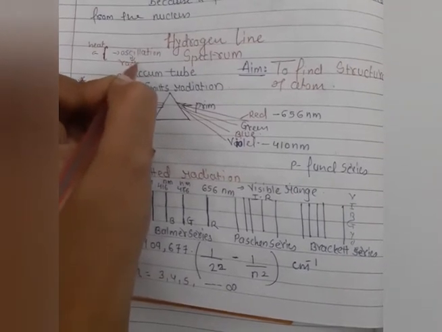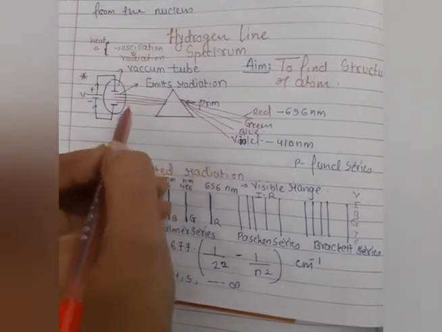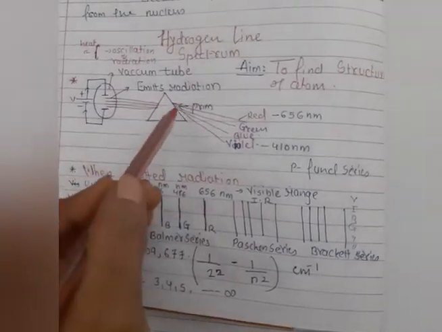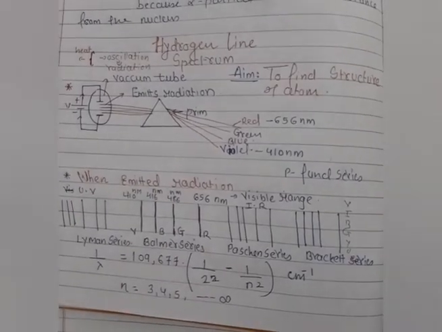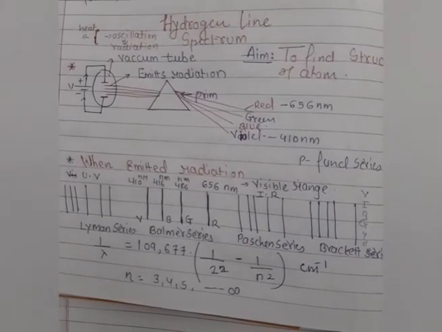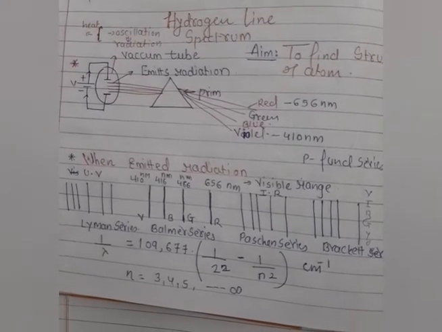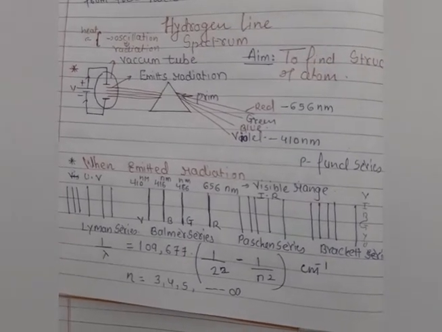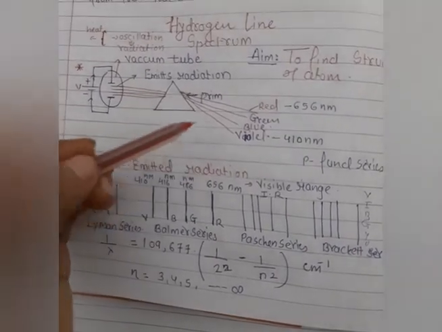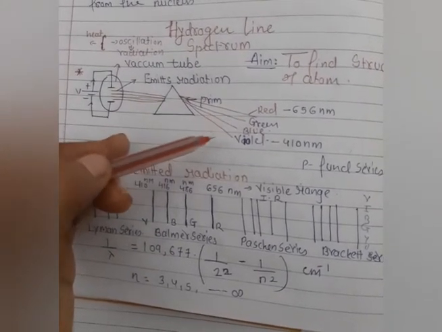Here the radiation forms, and when this radiation comes out and is passed through the prism, what happens? We get only very few wavelengths. Yes students, very few wavelengths. Again I am repeating, when we take any metallic object and heat it, we get the full spectrum of light, that is VIBGYOR, we know it very well. But this does not happen in the case of hydrogen. We get only very few waves and very few wavelengths of that radiation.